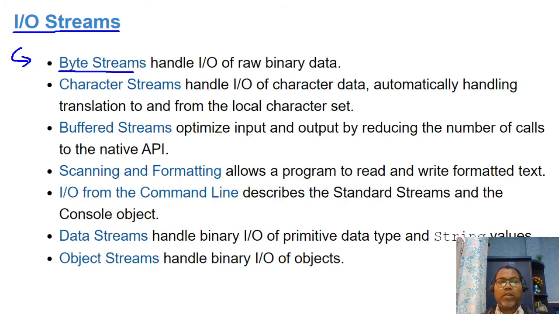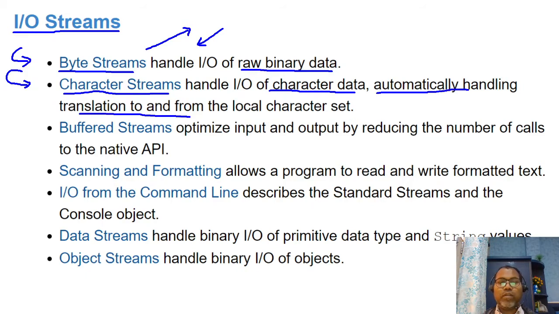Here, reading from or writing to a file happens in the form of binary data. Similarly, the next level of API is the character stream. Instead of reading and writing data in the form of bytes, you can write data in the form of characters, and that is automatically handled by translation to and from the local character set.